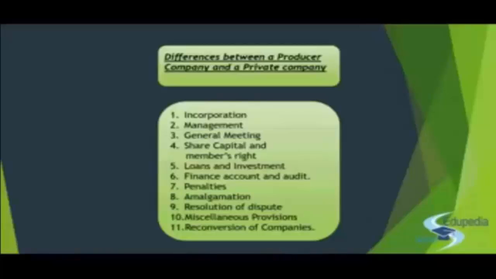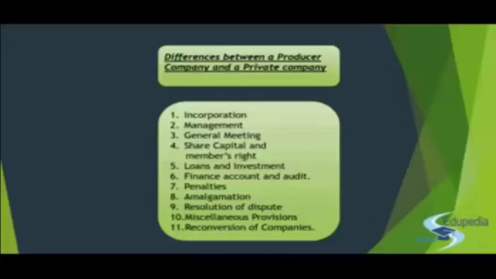But now if you talk about the differences, the provisions relating to the producer company shall have an overriding effect, right, over any such act or law which is being enforced for the time being. So if there is anything expressly provided in the provisions of the producer company, that will prevail. But a private company will strictly follow section 560. They will have no overriding effect on any law for the time being in force.